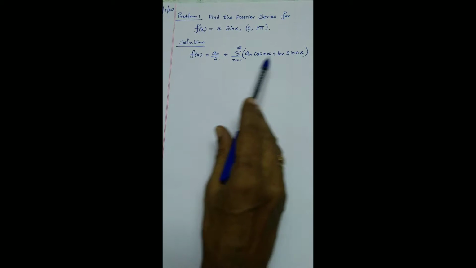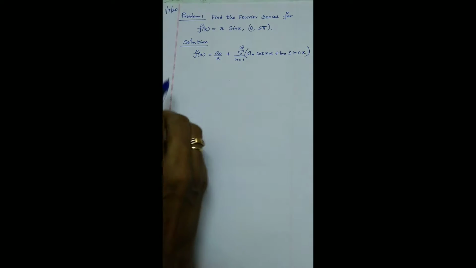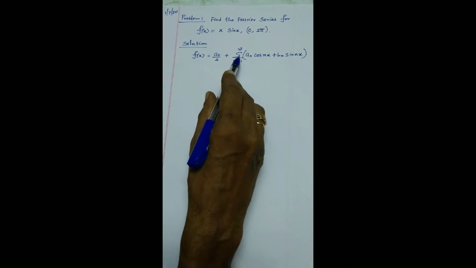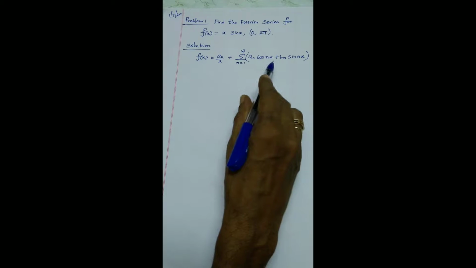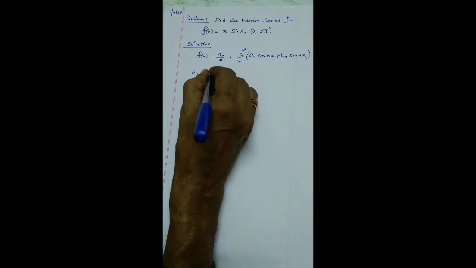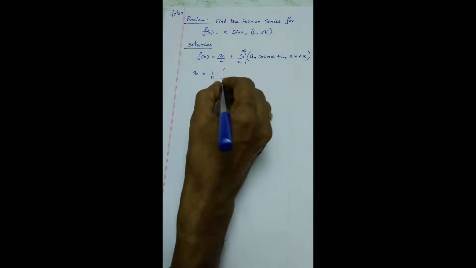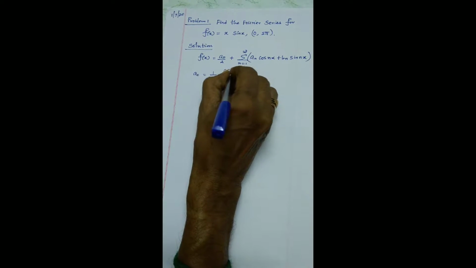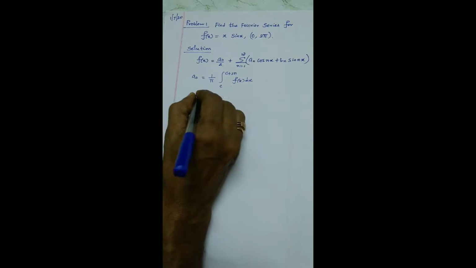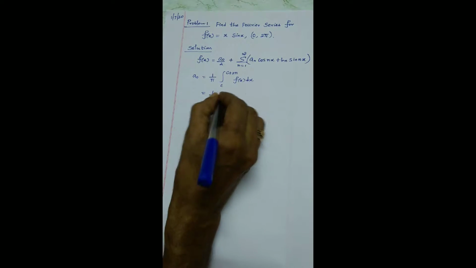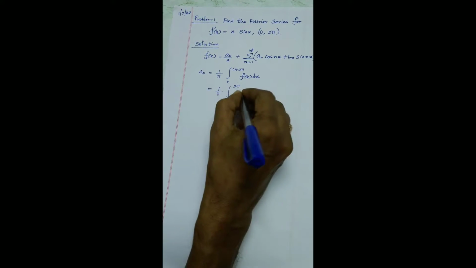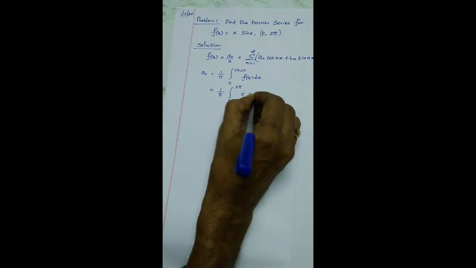Now you know very well the Fourier series for this particular function: f of x equals a0 by 2 plus sigma n equal to 1 to infinity of a n cos nx plus b n sin nx. You know what is a0? a0 is 1 by pi integral c to c plus 2 pi f of x dx. Now I am going to substitute the c value as 0, the lower limit, so 0 to 2 pi x sin x dx.